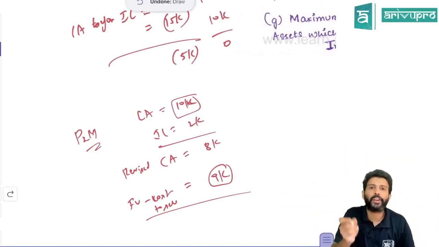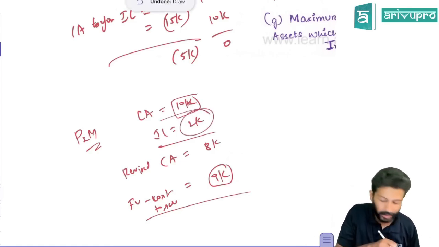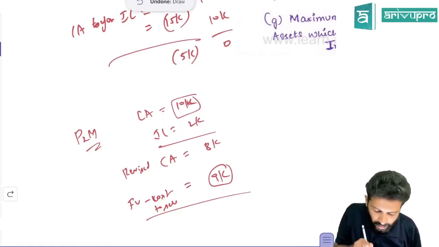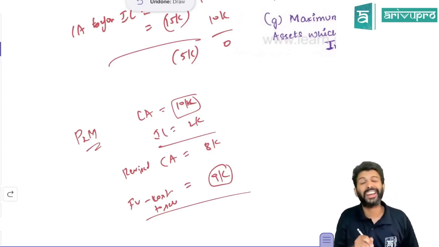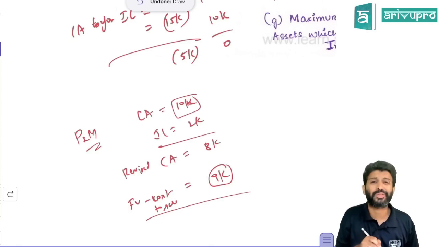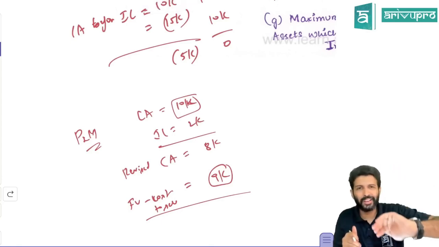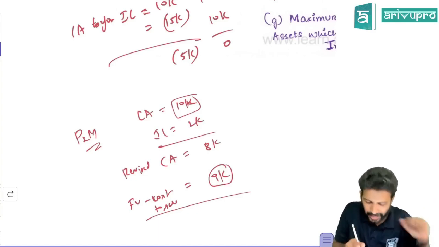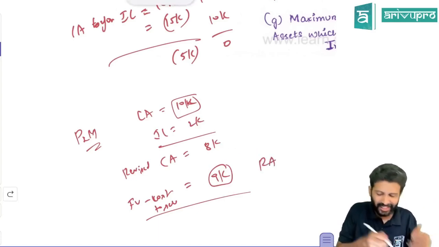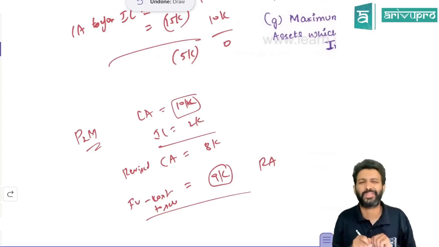Now what happened after your allocation? Before allocation, carrying amount was 10,000. You allocated an impairment loss of 2,000. That means after allocation, the carrying amount became 8,000. But its fair value less cost to sell is 9,000. So we know the recoverable amount. How do you get recoverable amount? Higher of fair value less cost to sell or value in use. That means the recoverable amount of this asset is anyway at least 9,000. But after impairment loss, you're making the carrying amount 8,000, which is unfair, right?